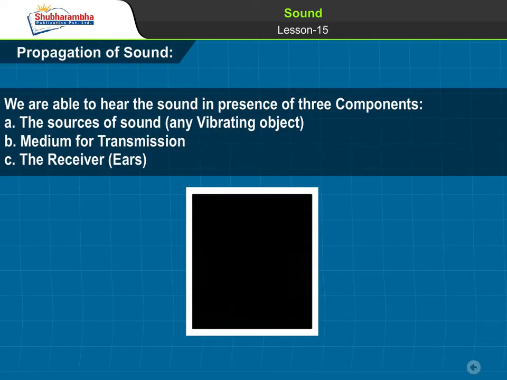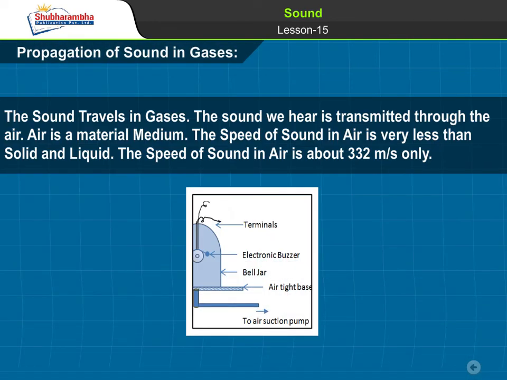Propagation of sound. We are able to hear sound in the presence of three components. A. The source of sound, any vibrating object. B. Medium for transmission. C. The receiver, ears. Propagation of sound in gases. Sound travels in gases. The sound we hear is transmitted through the air. Air is a material medium.